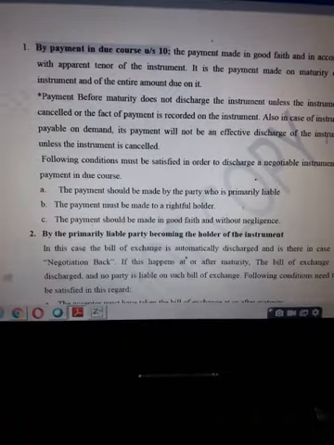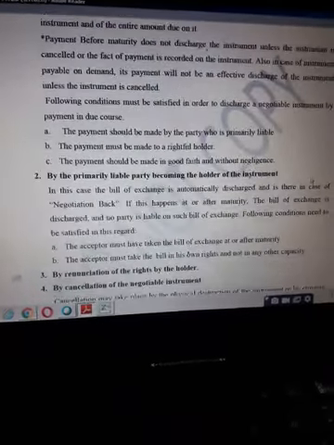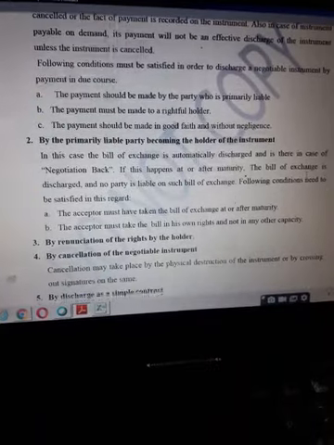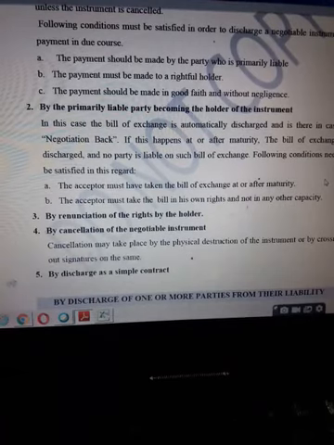Second mode of discharge of instrument under this is the discharge by the primarily liable party becoming the holder of the instrument.